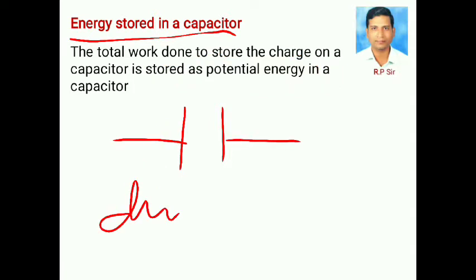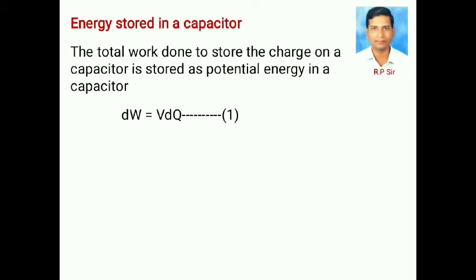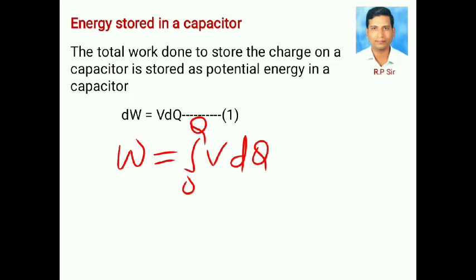If dW is the work done to store a charge dQ at the potential drop V, therefore the total work done to store the charge dQ is dW equals VdQ. The total work done to store the charge can be obtained by integrating it in the limits from 0 to Q. Therefore, W equals integration 0 to Q VdQ.